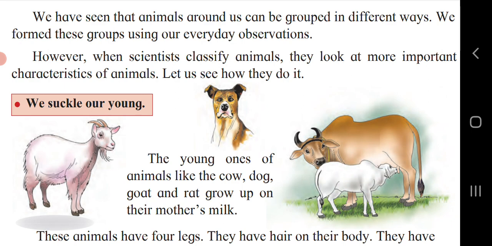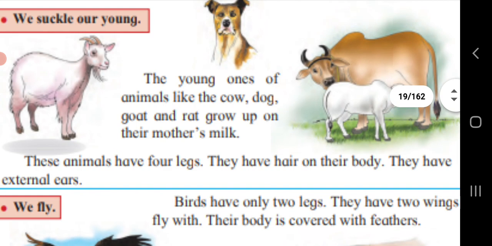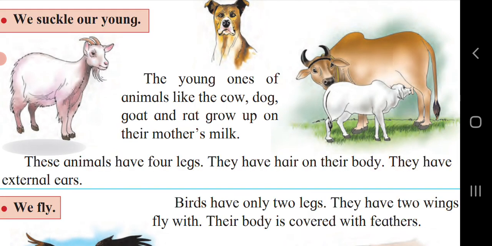So when scientists classify animals, they classify them according to their importance and also according to their characteristics. So let's see. We suckle our young. The young ones of animals like the cow, dog, goat and rat grow up on their mother's milk. These animals have 4 legs, they have hair on their body, they have external ears. Yes, these are the animals in that group.